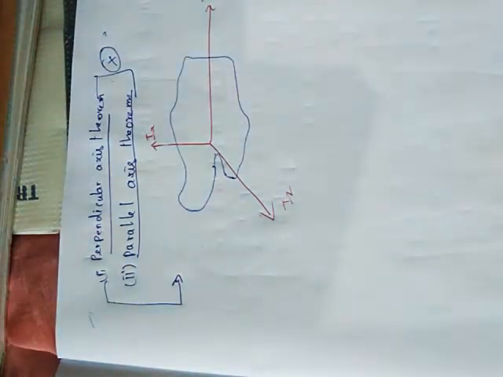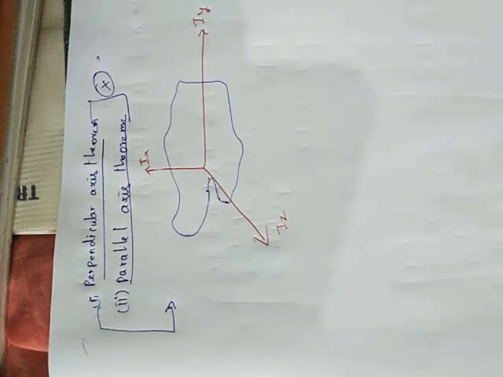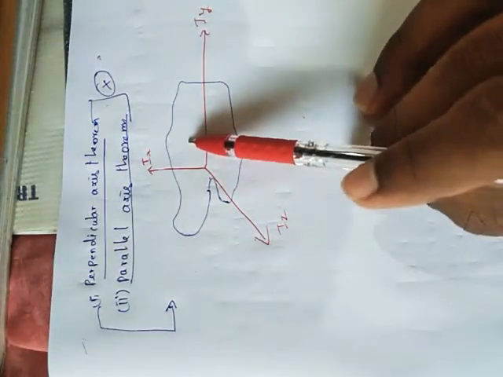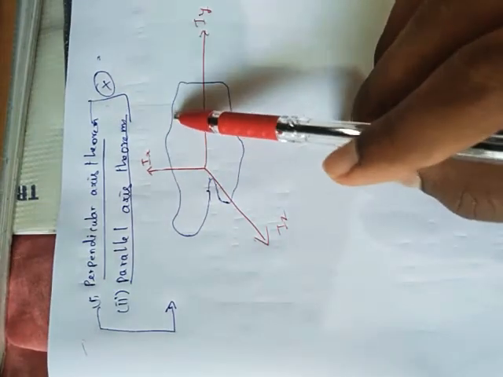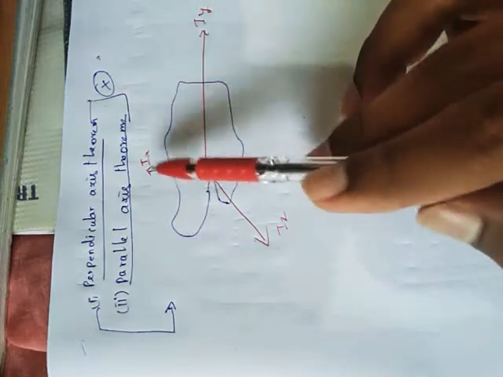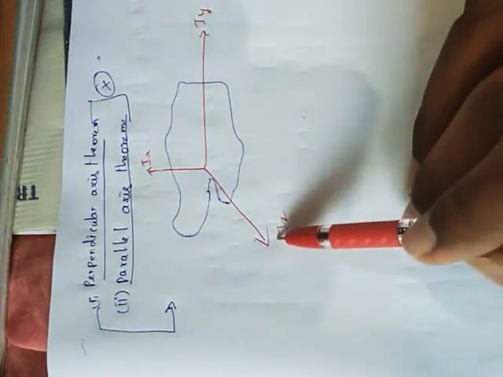Assume this to be a 3D plane. So inertia must exist in all three axes. Whatever the rigid body, whether it is a disc, sphere, or even the rod, all of them have an X axis, Y axis and Z axis.